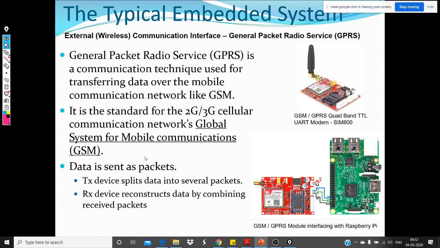The data, as we saw, is packet based and is sent as packets. The transmitter splits the data into several packets, and the receiver reconstructs the data by combining all the packets. This we've already seen, it sticks to the OSI layers.